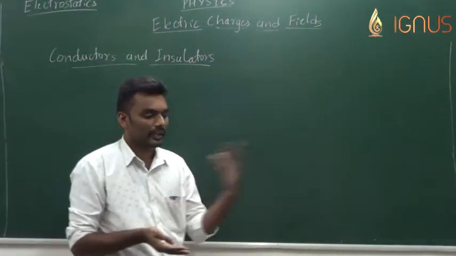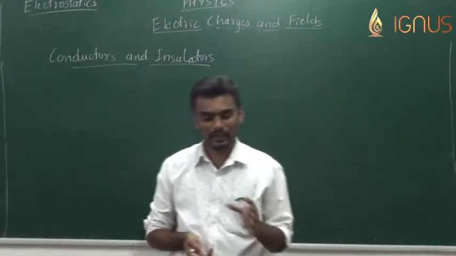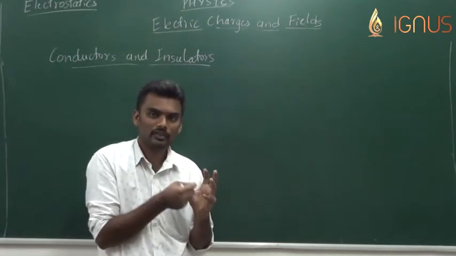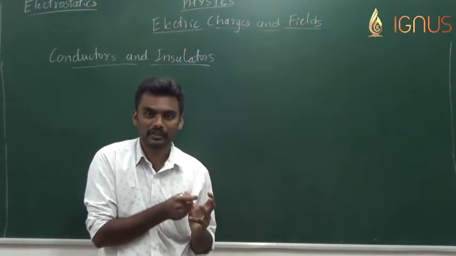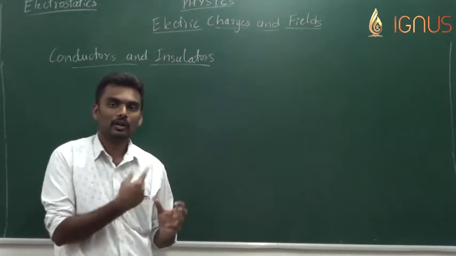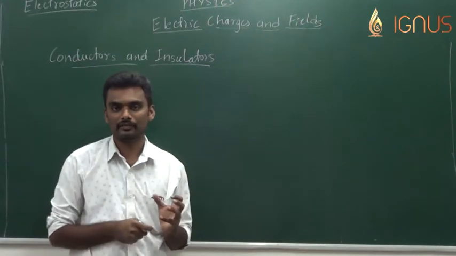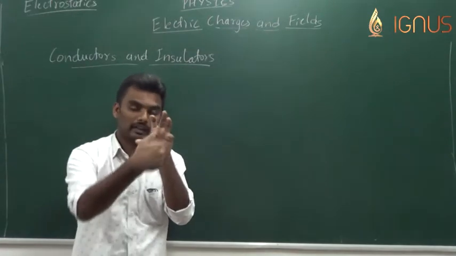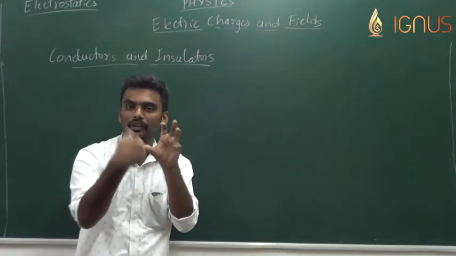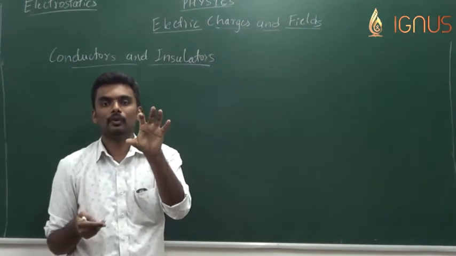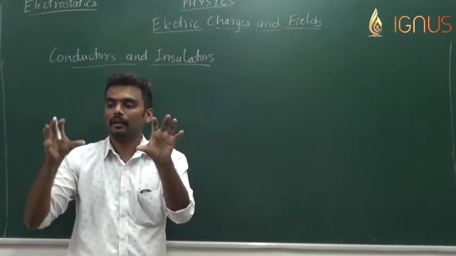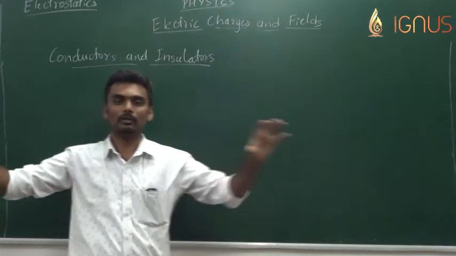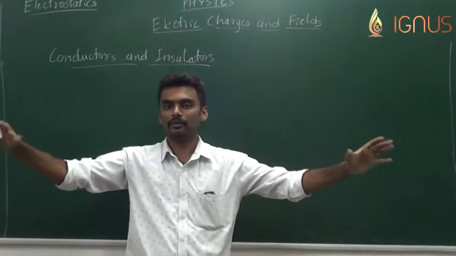Since you have all studied the structure of the atom in your previous classes, you will be aware that the nucleus at the center of the atom is always positively charged, and the electrons revolving around it are negatively charged. This positive nucleus with negatively charged electrons moving around it is what makes an entire atom.